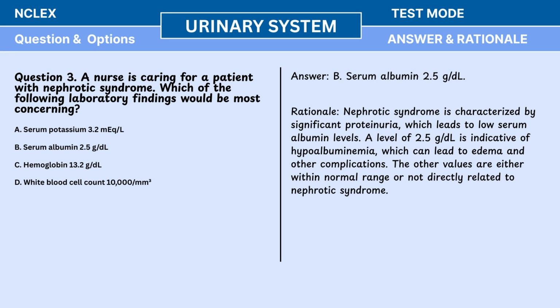Answer. B. Serum albumin 2.5 gram per deciliter. Rationale. Nephrotic syndrome is characterized by significant proteinuria, which leads to low serum albumin levels. A level of 2.5 gram per deciliter is indicative of hypoalbuminemia, which can lead to edema and other complications. The other values are either within normal range or not directly related to nephrotic syndrome.